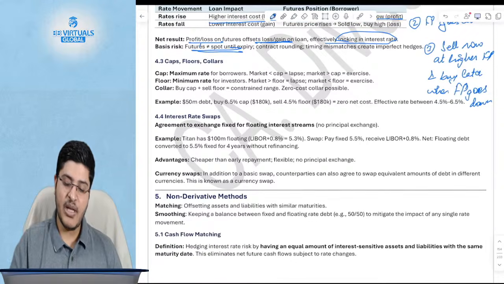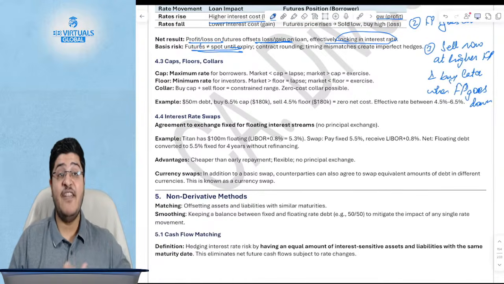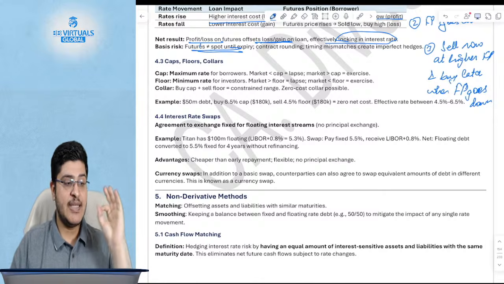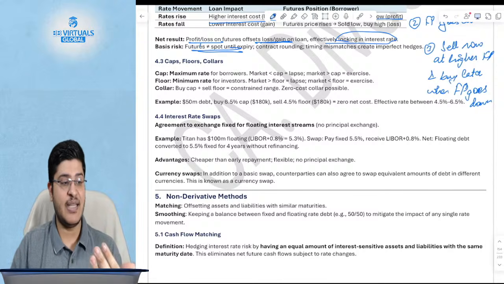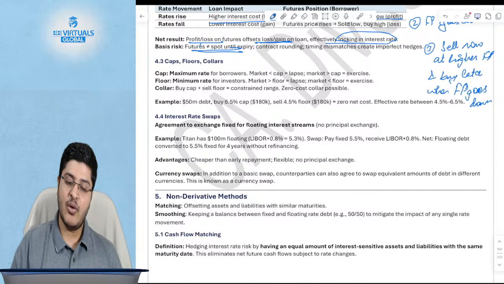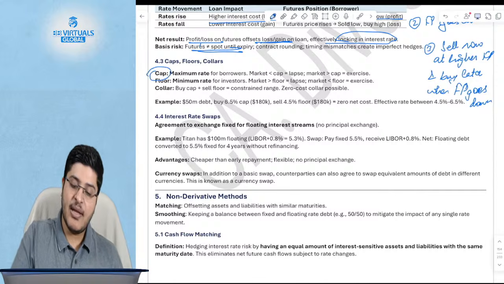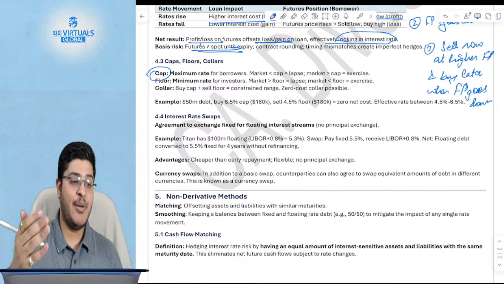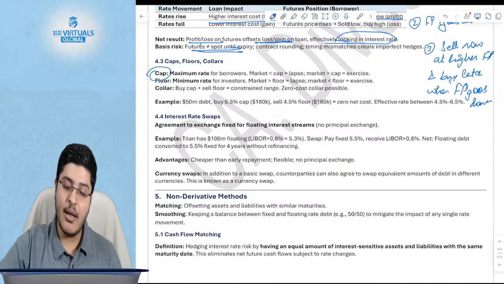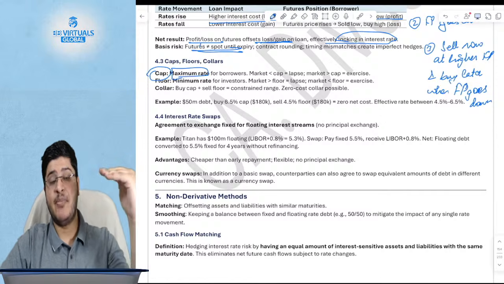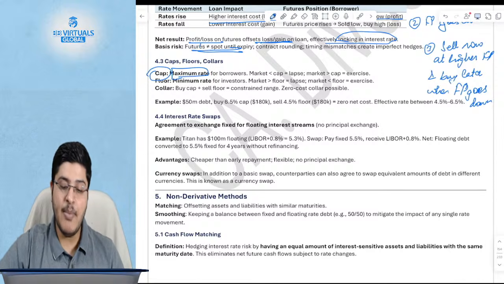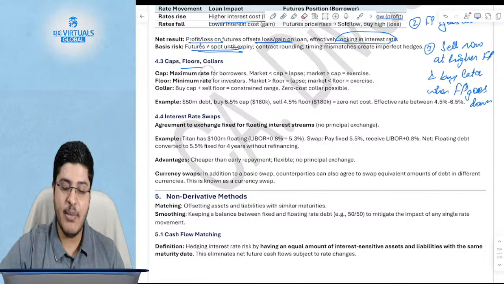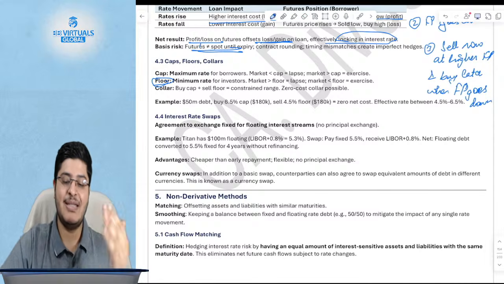Okay, next is options. The way we had options in case of futures, the same way we have options in case of interest rates. So you will say there is a cap, which is the maximum amount that you will have to pay. Cap, as the name suggests, is a cap. And a floor means the minimum amount. If you are an investor, floor means the minimum amount at which you will be able to invest.